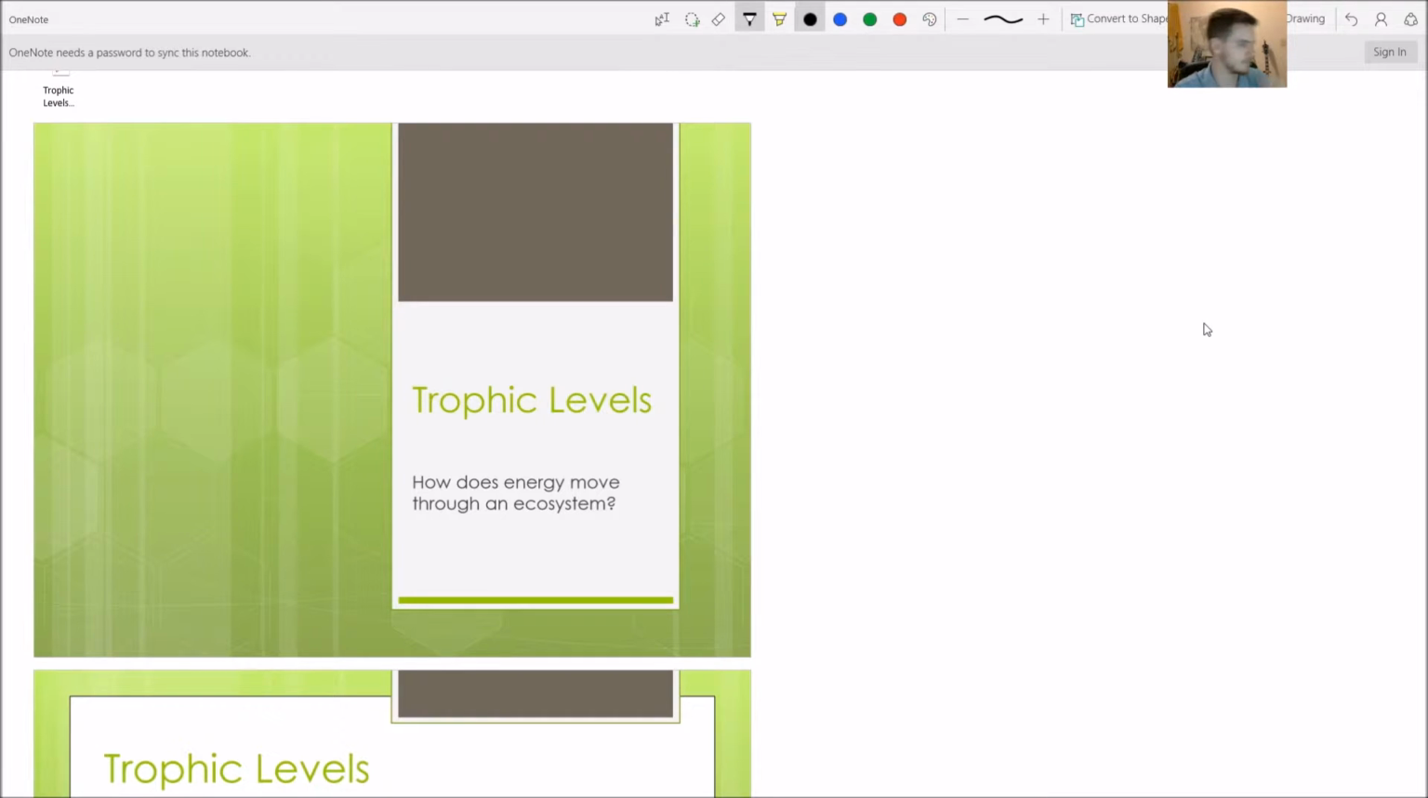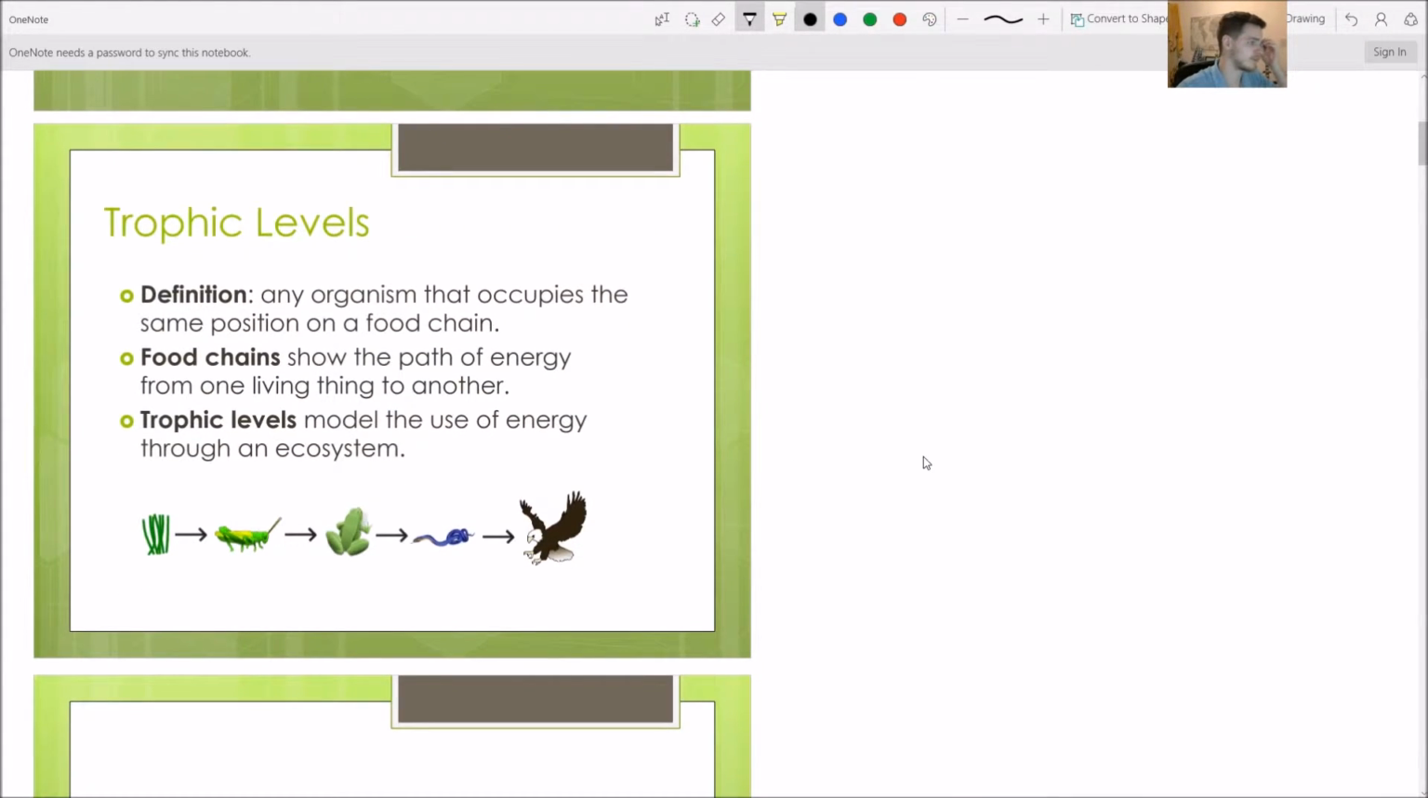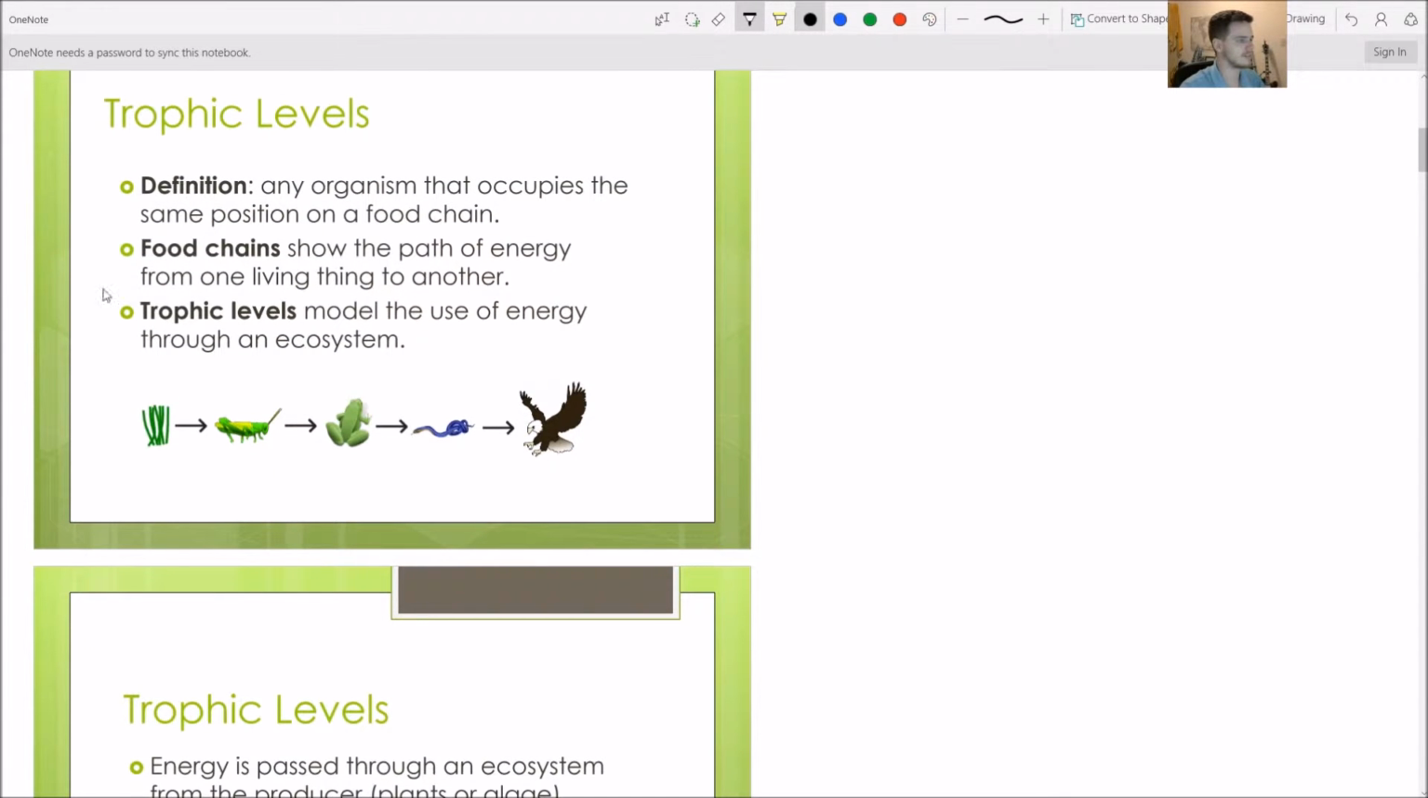Alright, so this video is about trophic levels. We are still looking at how energy moves through an ecosystem. So let's start by defining trophic levels. A trophic level is any organism that occupies the same position on a food chain.